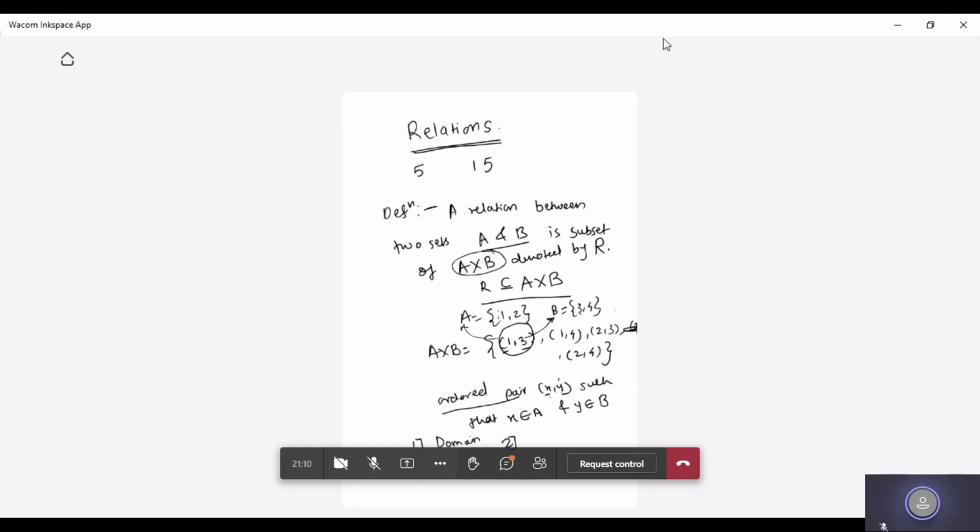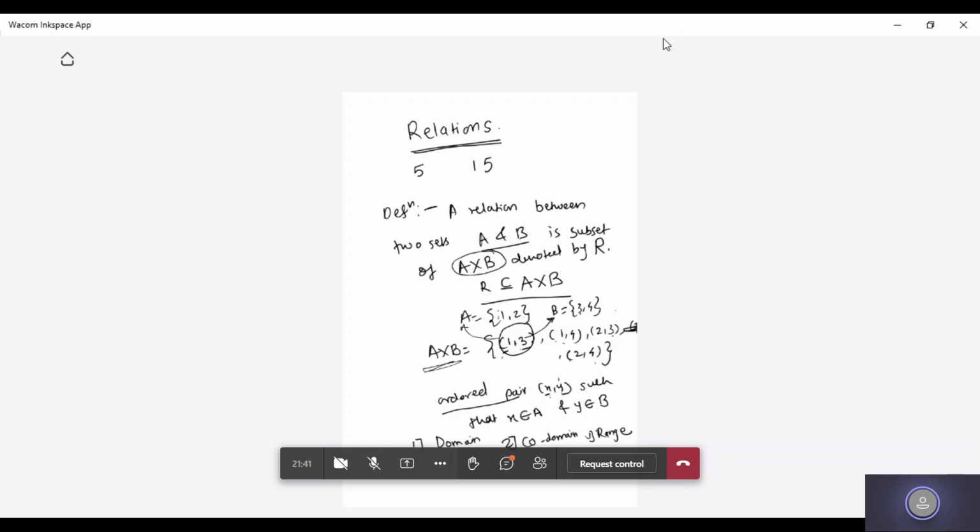The second is codomain, and the third is range. So what is domain? Domain is a set of all first elements of the ordered pairs. Now, if you check out this simple example, student, what are the ordered pairs we are getting here? 1, 3, 1, 4, 2, 3, and 2, 4.